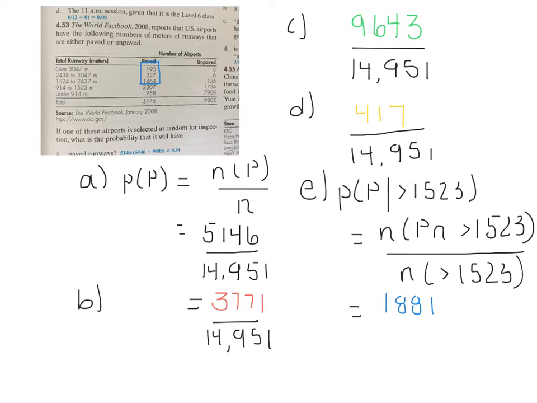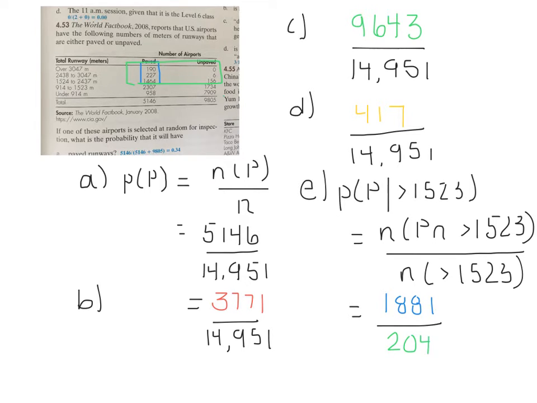We need to divide that by the number total that are more than 1,523. Well, that would contain all of these numbers, paved and unpaved. And so all of those numbers, paved and unpaved, add up to 2,043.